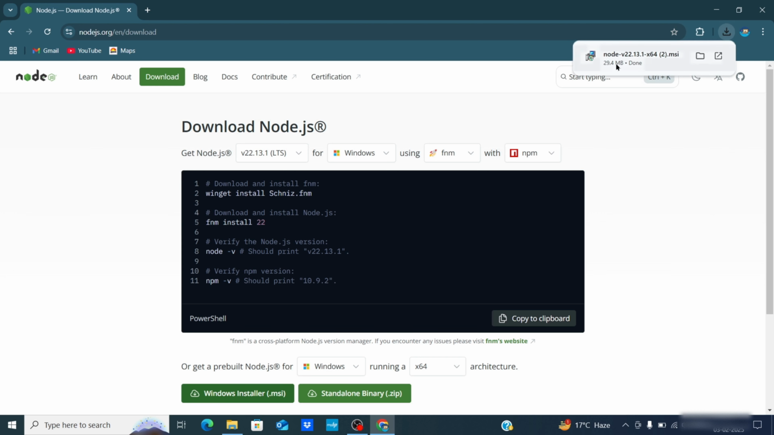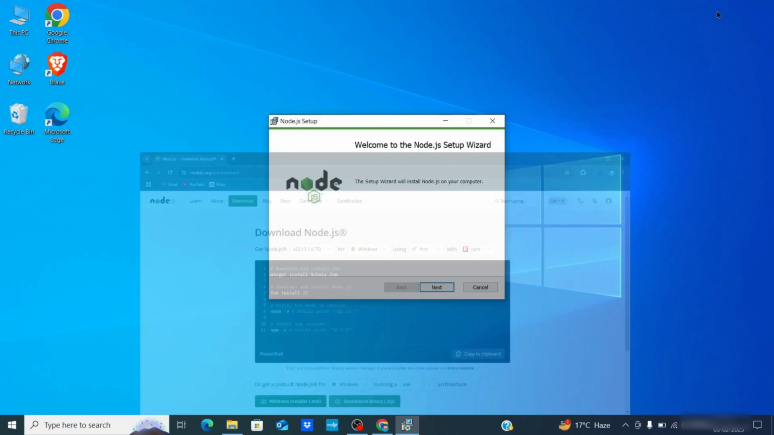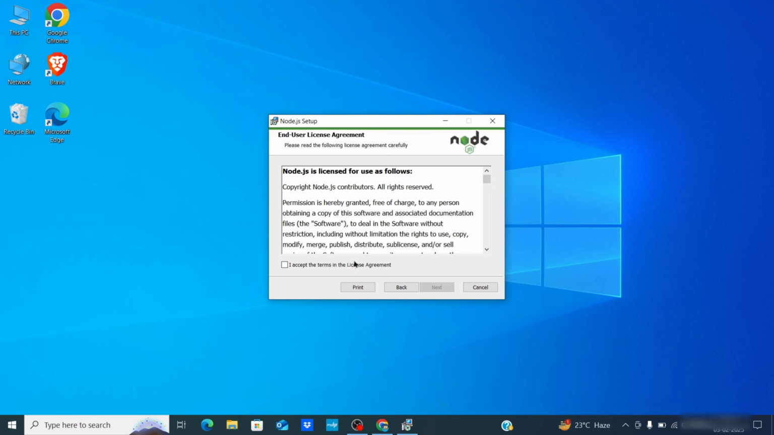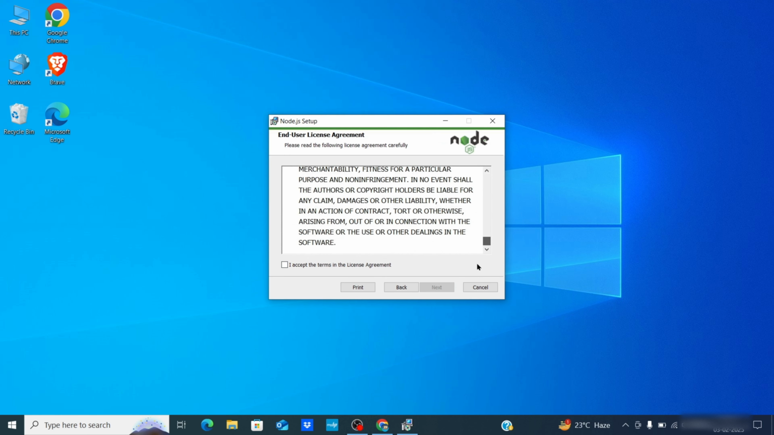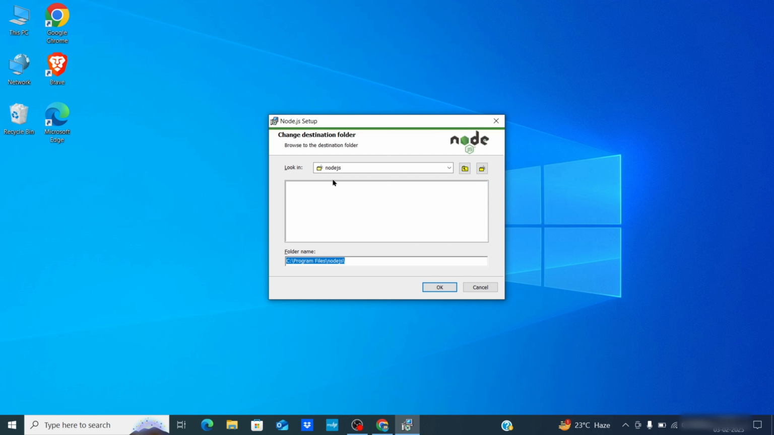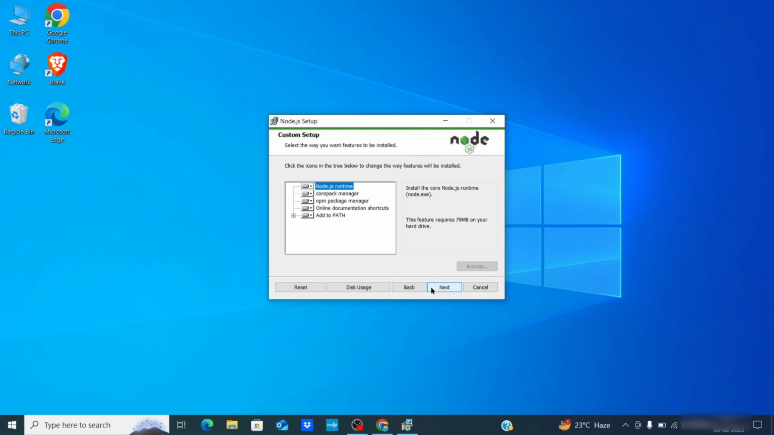Once the file is downloaded, double click on the Node.js installer file. The Node.js setup wizard will open with a welcome message. Click next. The next step will show the license agreement. Select I accept the terms and click next. Now you will see the destination folder where Node.js will be installed. By default it installs in the C drive under Program Files. If you don't want to change it, simply click next.